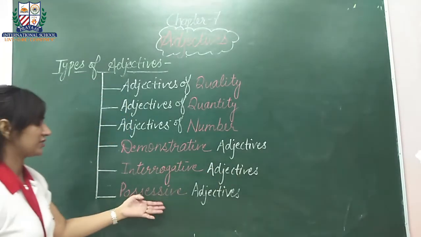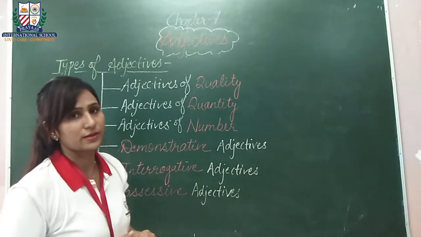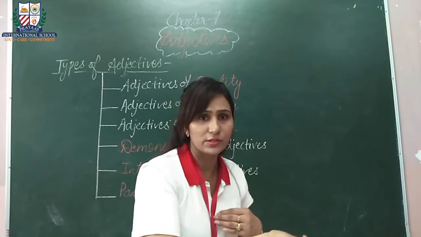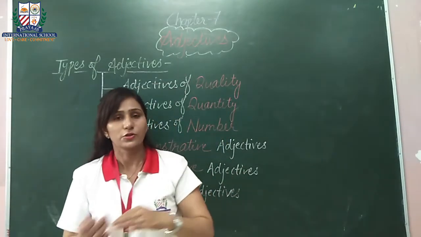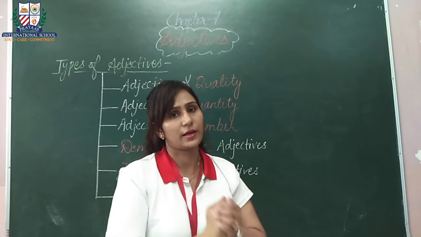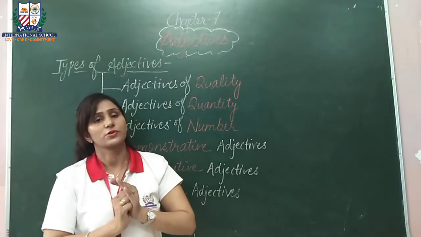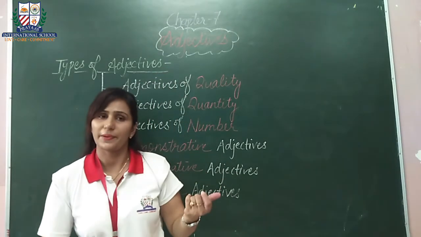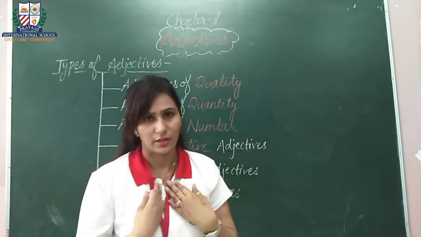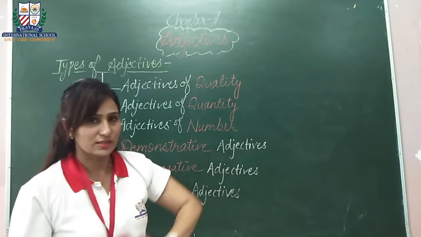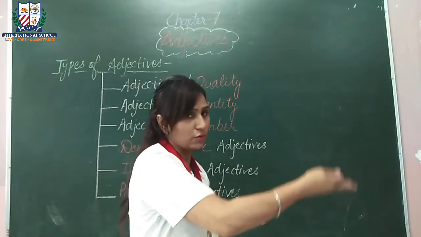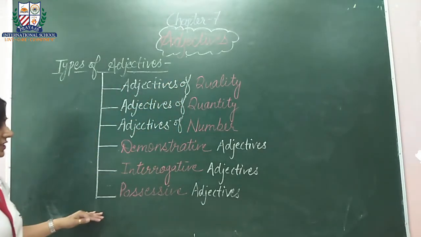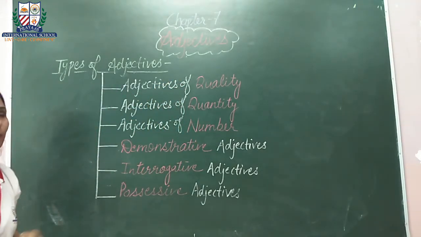Next is our possessive adjectives. It clearly shows that it shows the possession. If I say my book, your house, okay, her bicycle. So the possession of the noun is being shown, that this noun is possessed by someone. If I say this is my book, so book is the noun. Before book I said my book, so it shows my possession. Okay. His house, so house is the noun, and if we are saying his house, that means it is showing the possession. Okay, so these were the types of adjectives. Now we will discuss them one by one with examples.